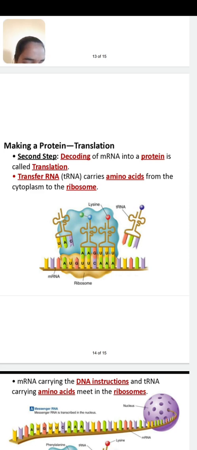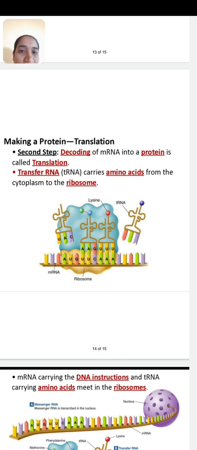The second is the A site, also known as the amino acid site. And the third is the E site, also known as the exit site. At the A site, tRNA carries the amino acids. From the P site, the polypeptide chain gets released, and from the E site, the empty tRNA molecule leaves the ribosome.